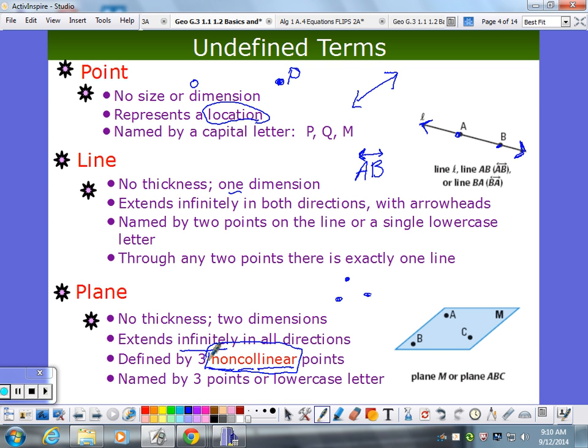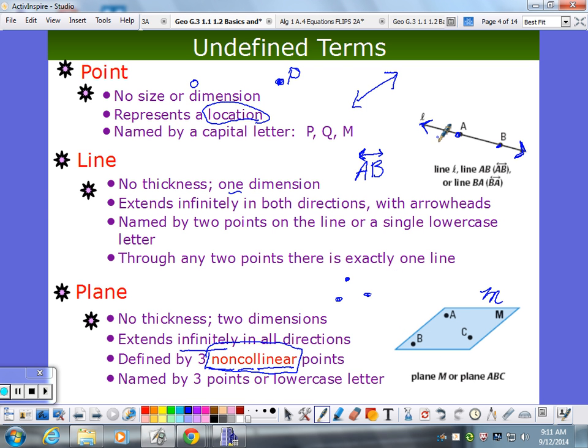So very important, non-collinear. It says here named by three points or a lowercase letter. So you can say this is plane ABC, because they're not collinear points. Notice here it says lowercase, but it doesn't really have to be lowercase. Most often I see them in cursive, like this is plane M. But you get the idea. If they didn't draw a little point next to it, they mean this is plane M. So you can use one letter to name it or three different ones.